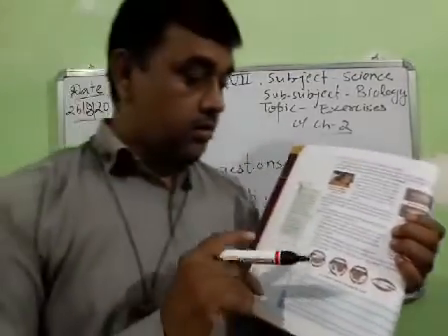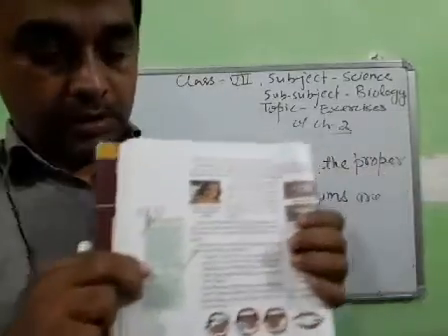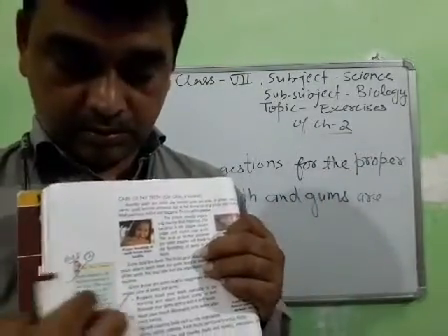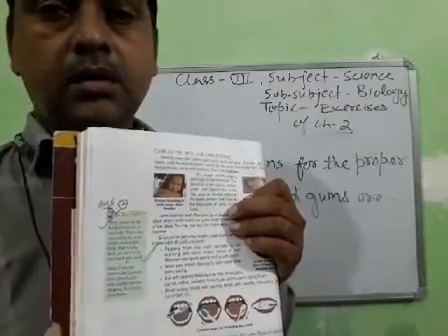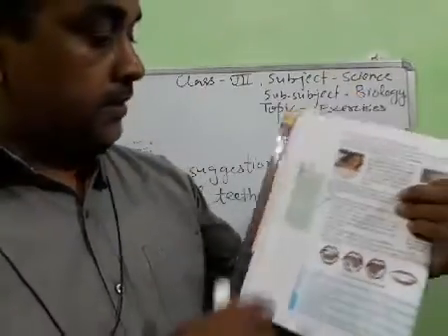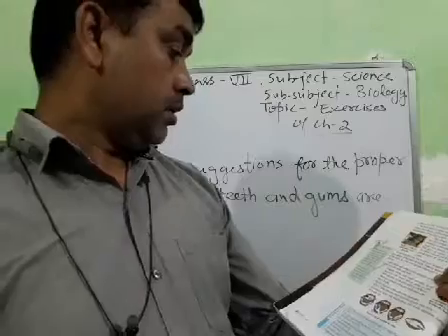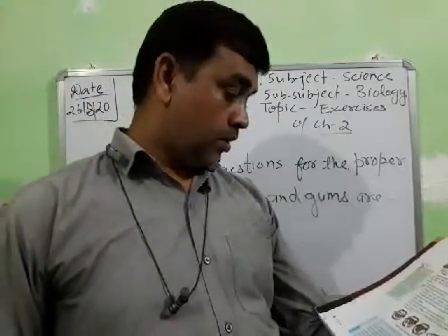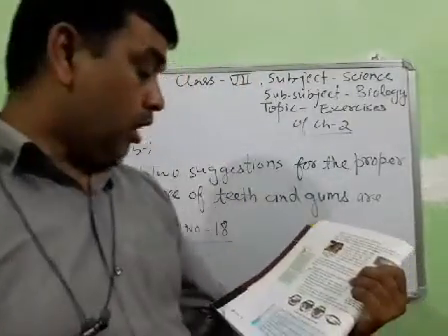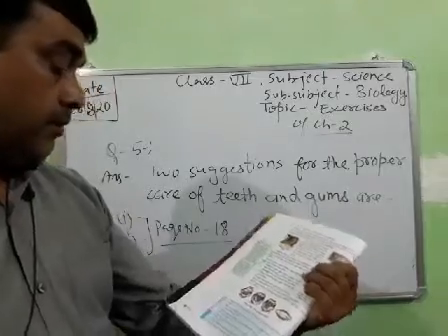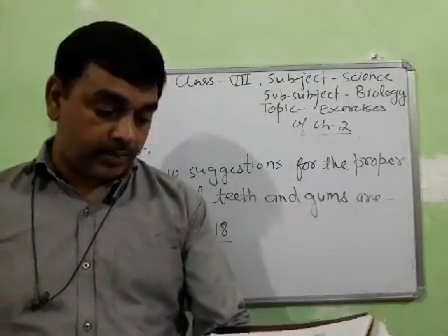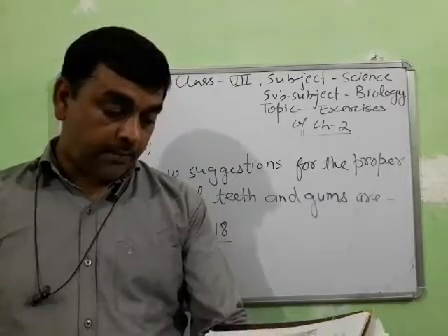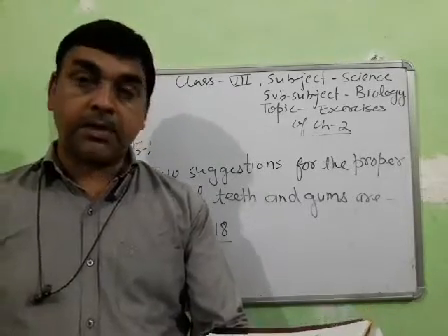This is given in the green sides. Write down any two, or write down the first and second. First, properly brush your teeth every day in the morning and again before going to bed, and massage your gums gently with a soft brush.